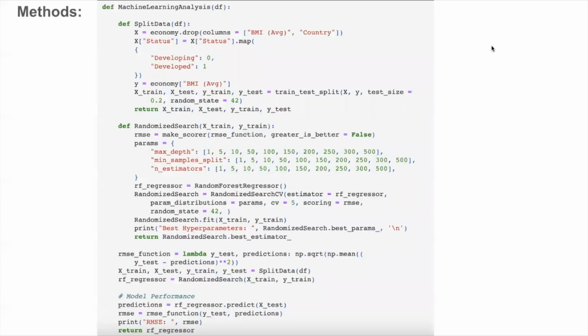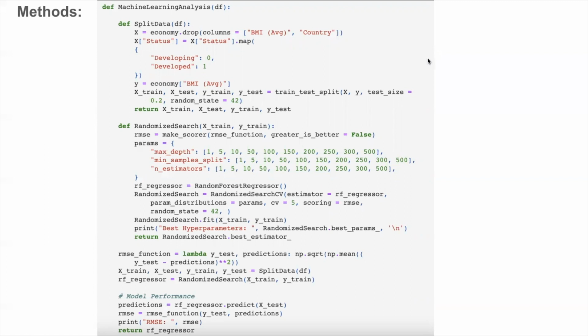Our model mainly contains a random forest regressor algorithm. We perform feature engineering, converting the status column from categorical variables, developing and developed, into a binary representation, 0 and 1. Then we split our data set: 80% of the data was used for training and 20% for testing. Then we set up a parameter grid to determine the optimal hyperparameter values and explicitly use the randomized search CV.